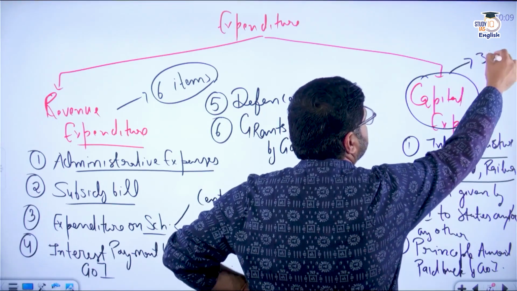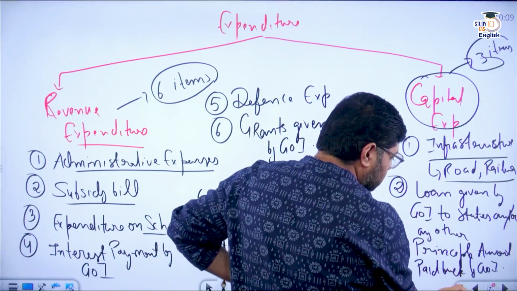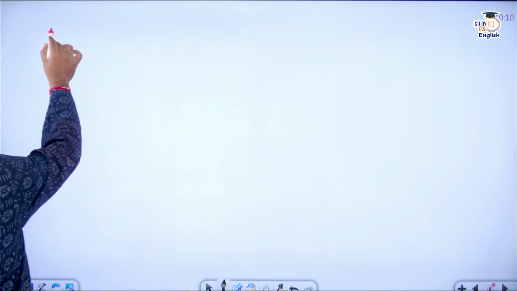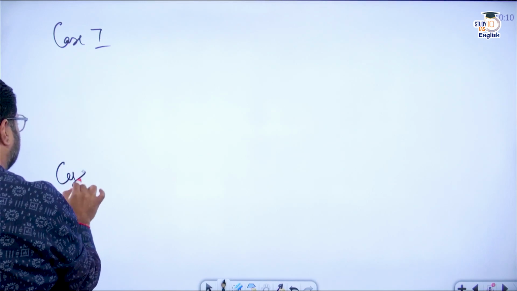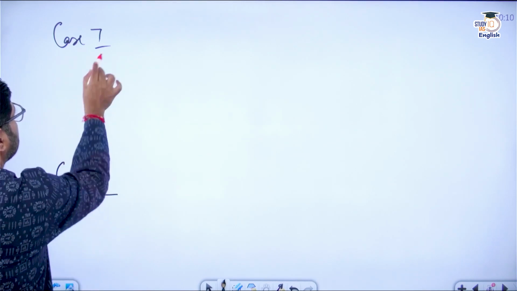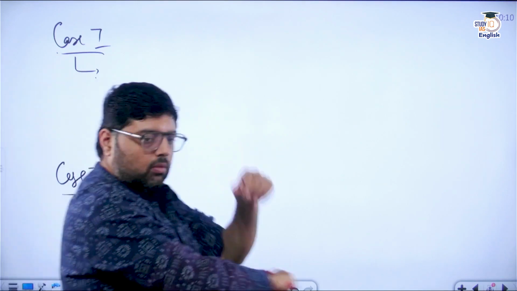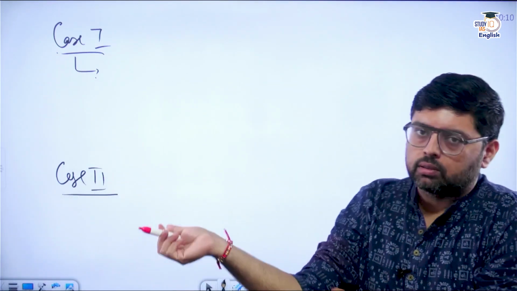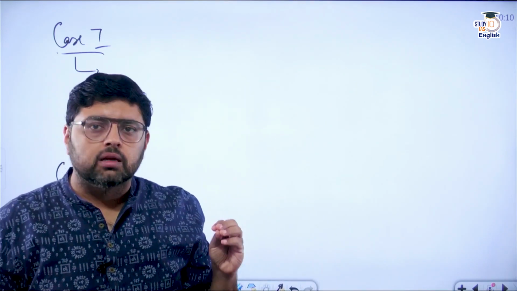So there are three items. Now I know that you are confused a little bit here in second and third, because I know your weakness, or where students get stuck. So we can understand in this way. There are two cases, case 1 and case 2. So when I talk about case 1, assume that Government of India has taken a borrowing.